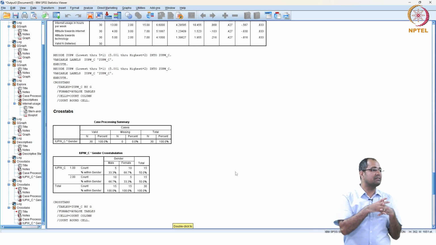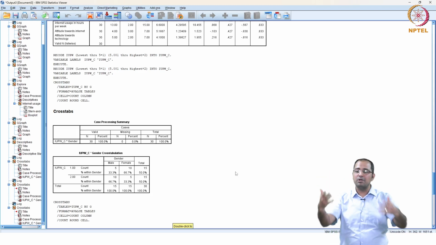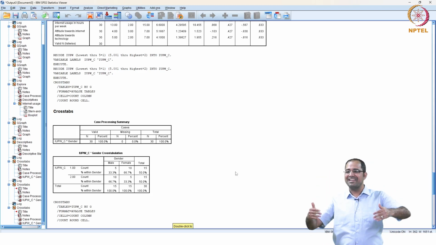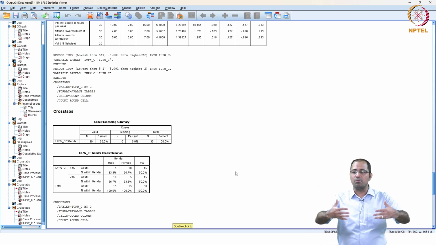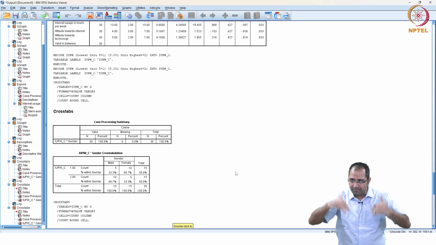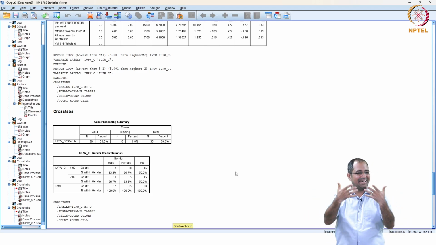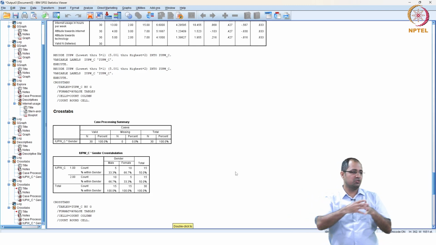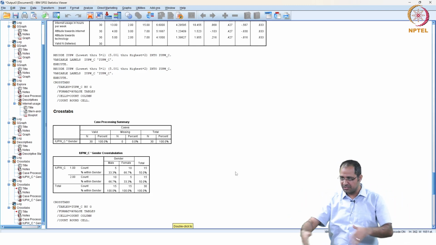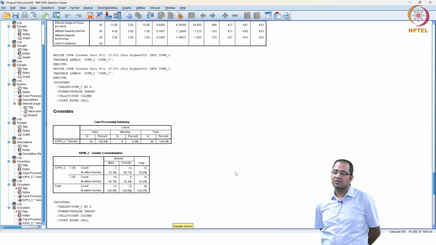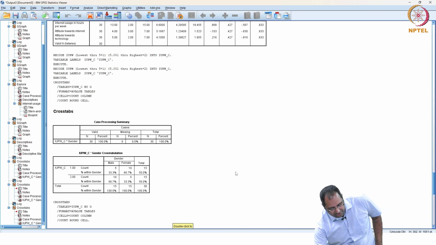But this is for the sample. We don't know for the population. So now we will move one step further to make inference about the population from the sample for definite findings, so that one could actually use them in their business problem. So now we have come to hypothesis testing, where we will begin with the chi-square.